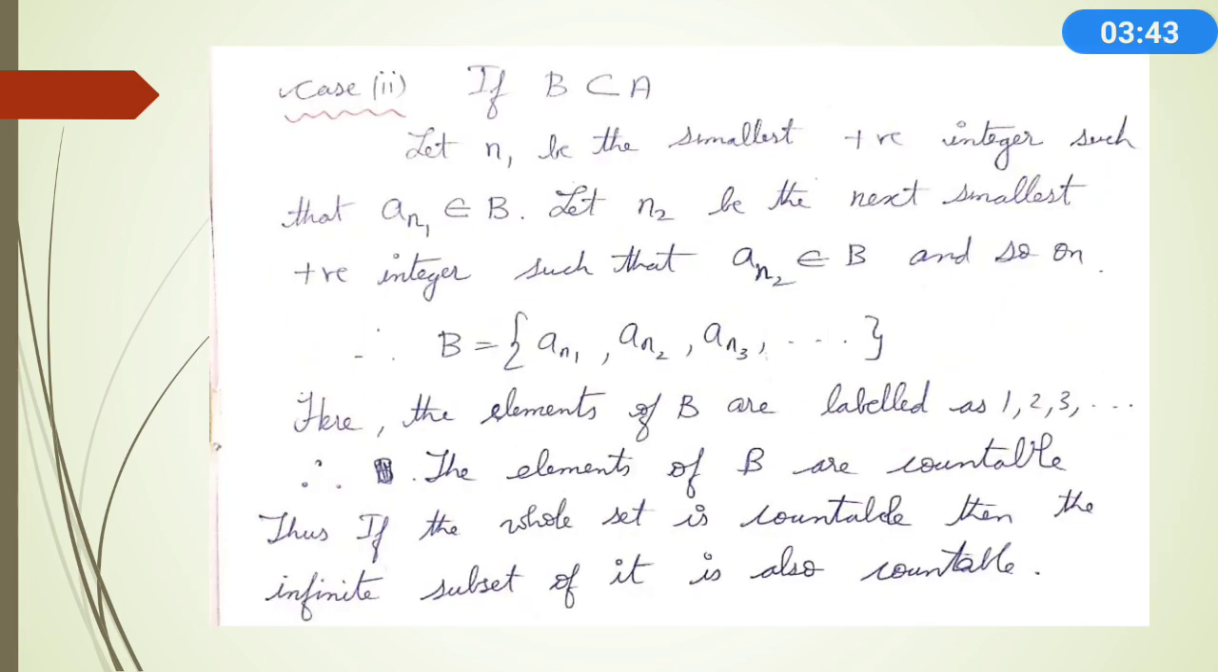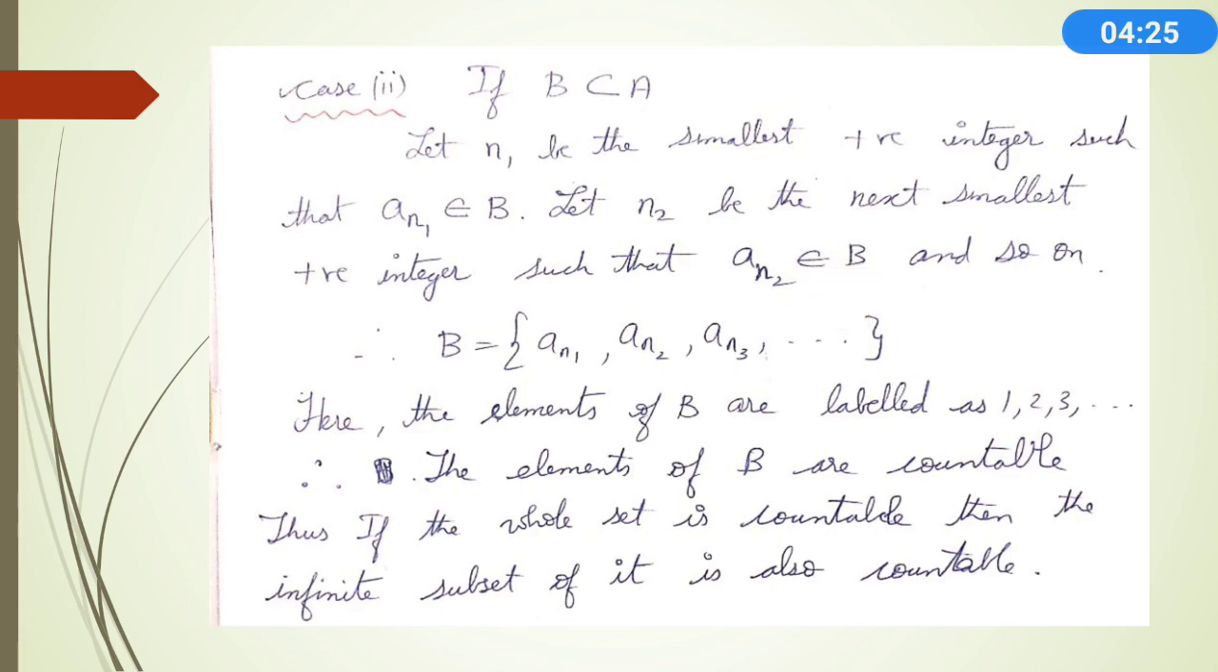So we'll see the second part. If B is contained in A, a proper subset of A, then obviously B will not have a few elements of A. In my example I gave you the set B as multiples of 5. Here, to prove the theorem, we are going to take the smallest positive integer. So let n1 be the smallest positive integer such that a(n1) belongs to B. Then take n2, the next smallest positive integer such that a(n2) belongs to B.